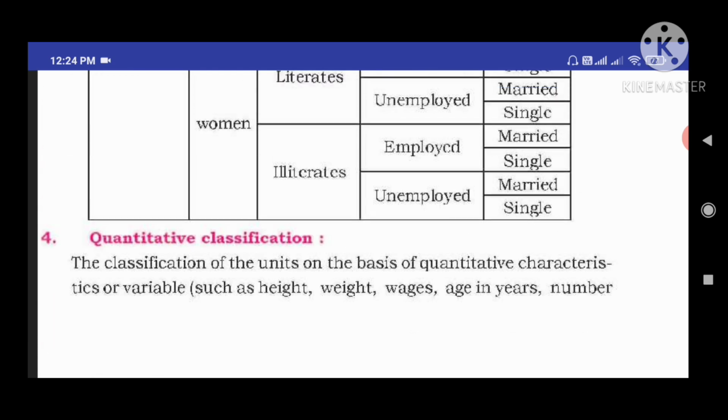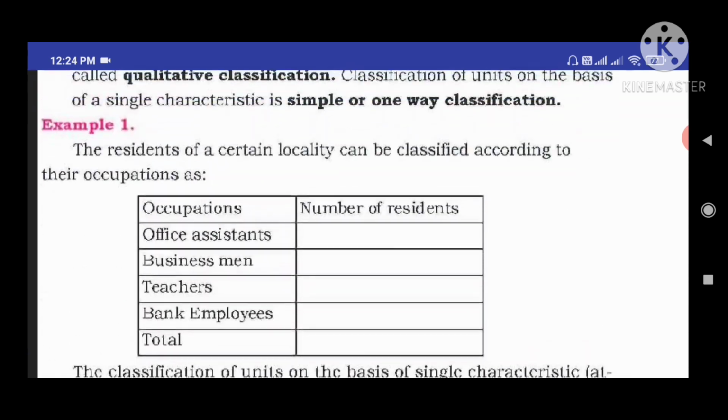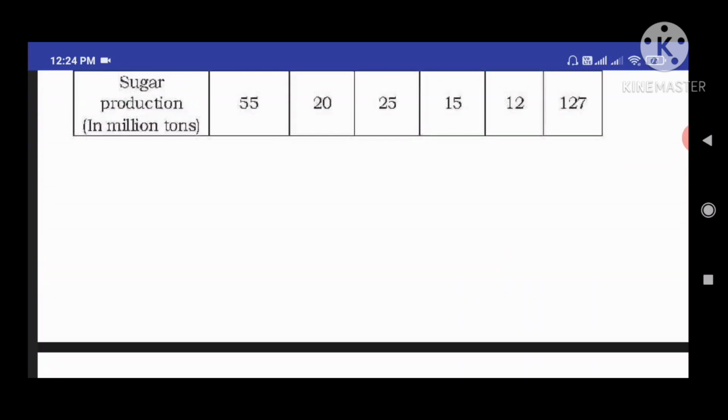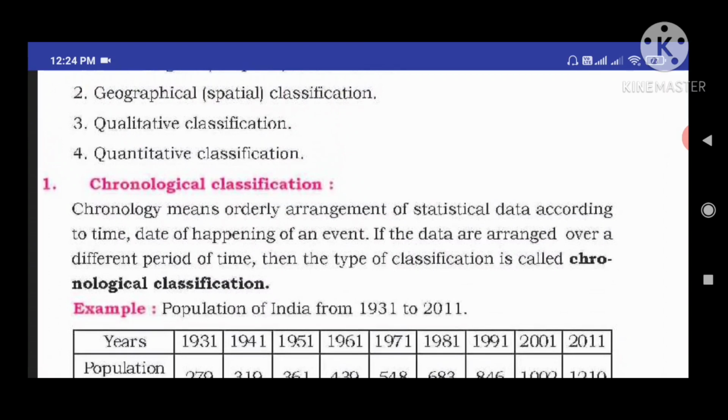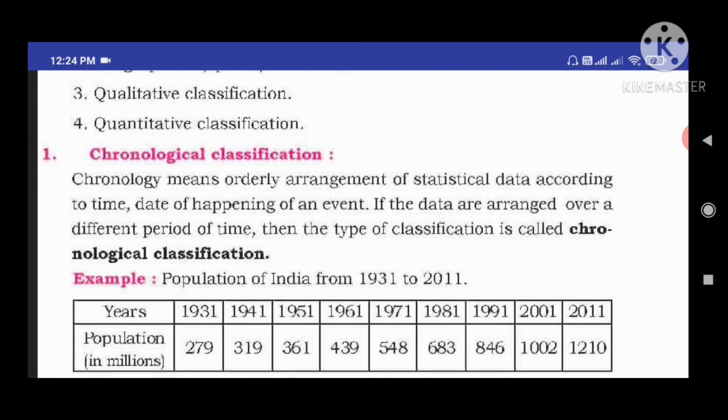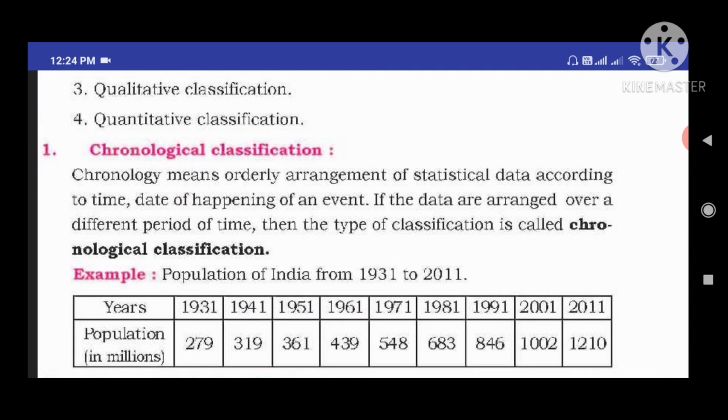Once again I will repeat. First one is chronological classification. Chronological means arranging the statistical data based on time, date or year. We are giving importance to date, time and year; that data we can call a chronological classification.